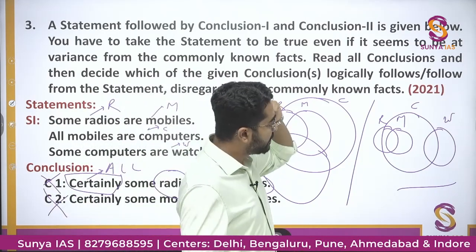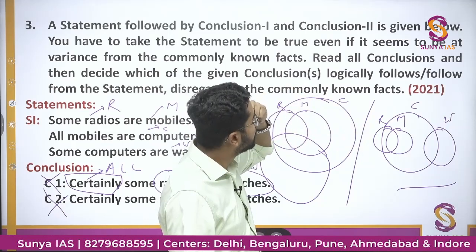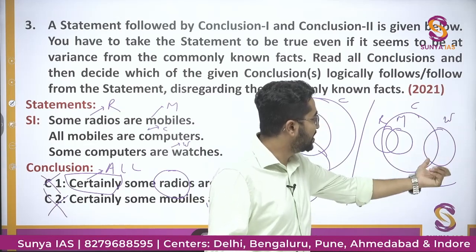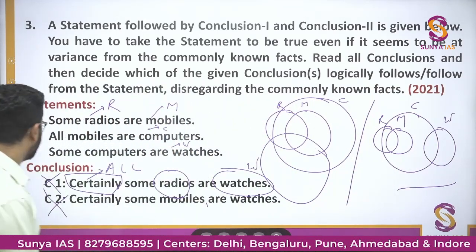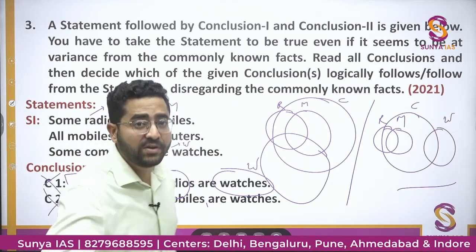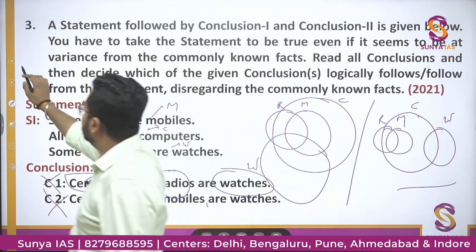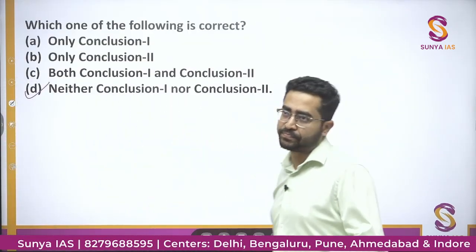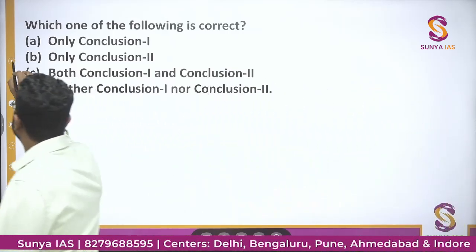तो I got in my mind, okay radios and watches, some radios and watches they are asking, so but it is given some computers are watches. So if I'll just make this kind of diagram where watches and radios are not intersecting, then this option will be wrong. So you will always try to negate the statement. So these two statements are wrong. So your option would be option B, neither conclusion 1 nor conclusion 2. Right? We will move on to the next question.